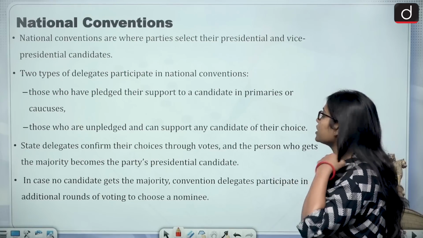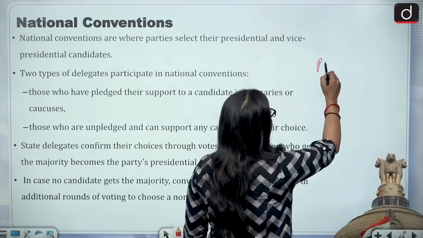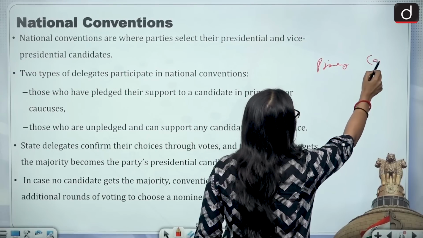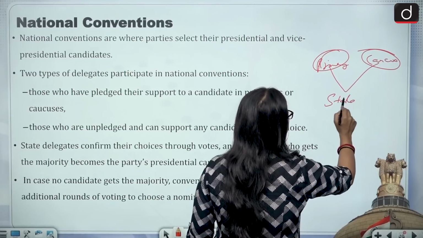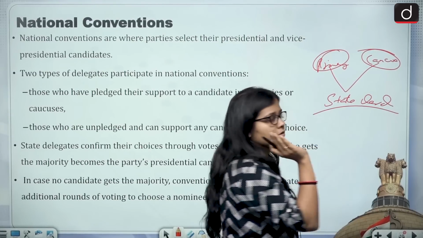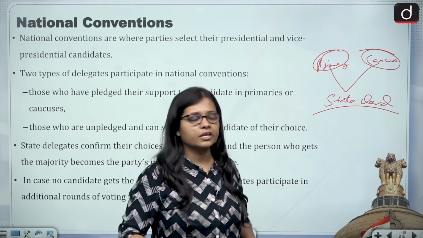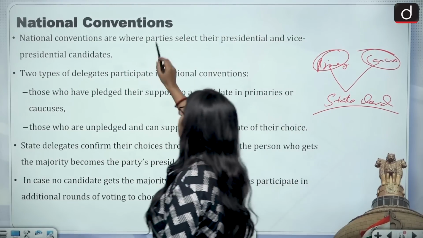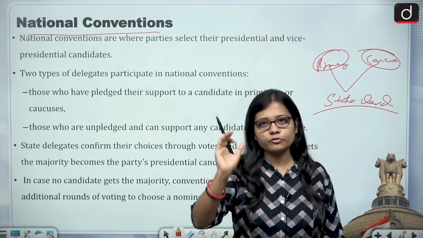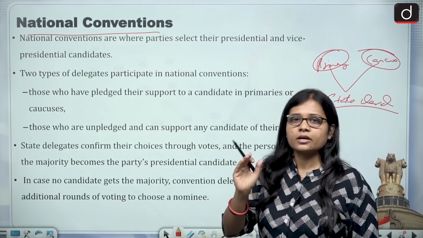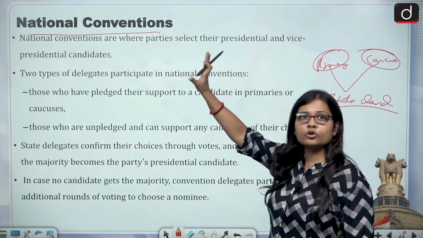Now next come the national conventions. See, at primary and caucus, the people are selected at state level. Fine. Now when the people are selected at state level, where are they going to go after getting selected? They will move to the national conventions. I know things are getting a little difficult, but we will take it slowly and you will get to know how things are moving. So these people will go to the national convention.